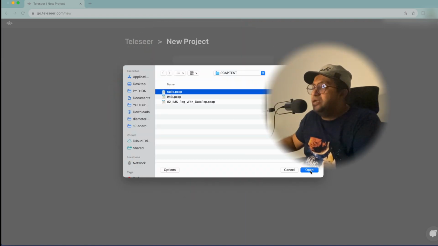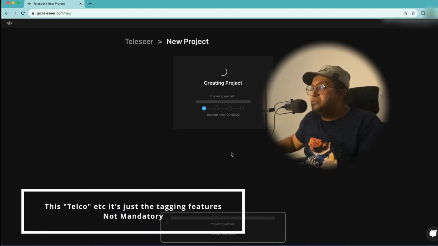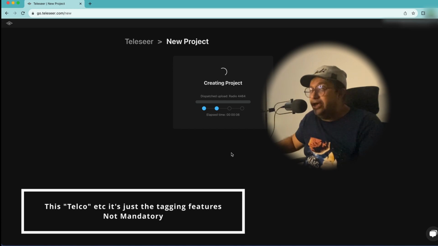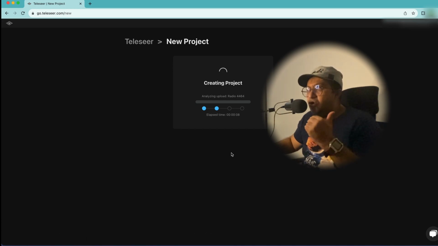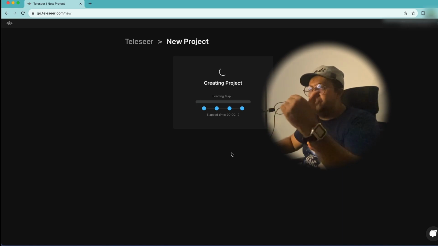I will just choose this one. Open this. We'll just give the telco, for example, this one. Let's test, guys. What happened? Is it a success? From the eNodeB to the core network, it's already proven. But for the radio part, let's see.